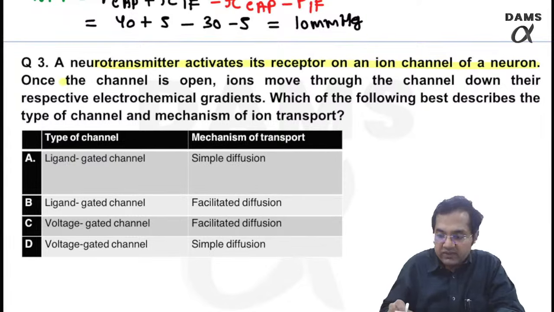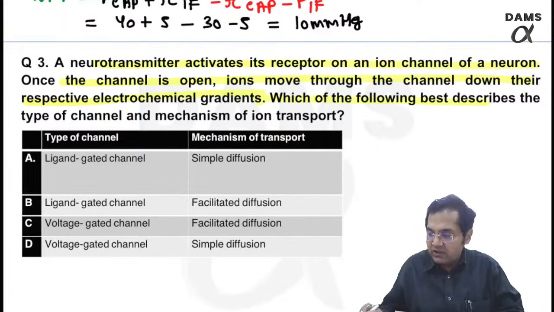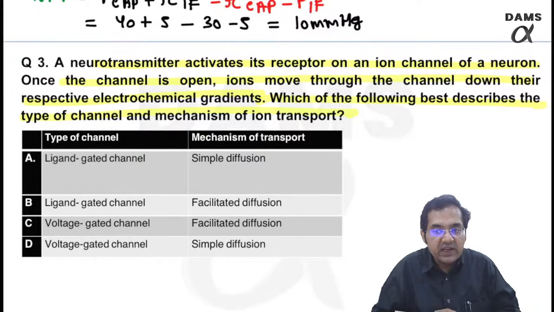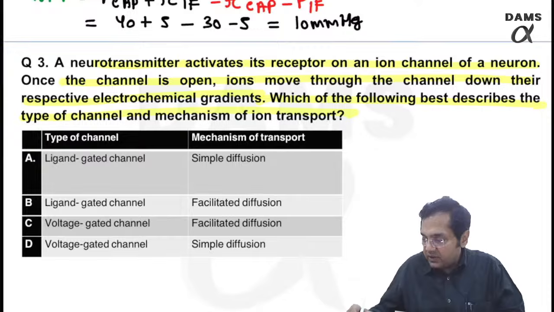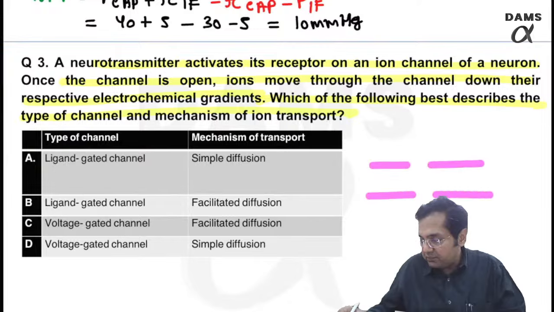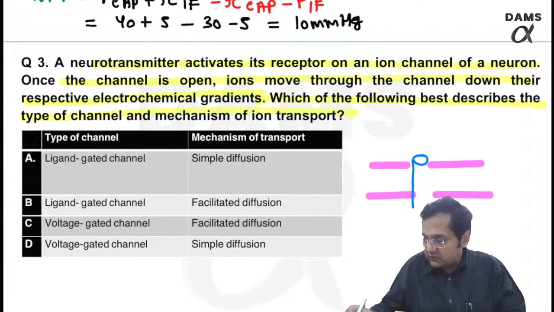Once the channel is open, the ions move through the channel down their concentration or electrochemical gradient. That means higher to lower concentration. Which of the following best describes the type of channel and mechanism of ion transport? Please understand, suppose this is a representation of the membrane and this is, let's say, a representation of the channel.